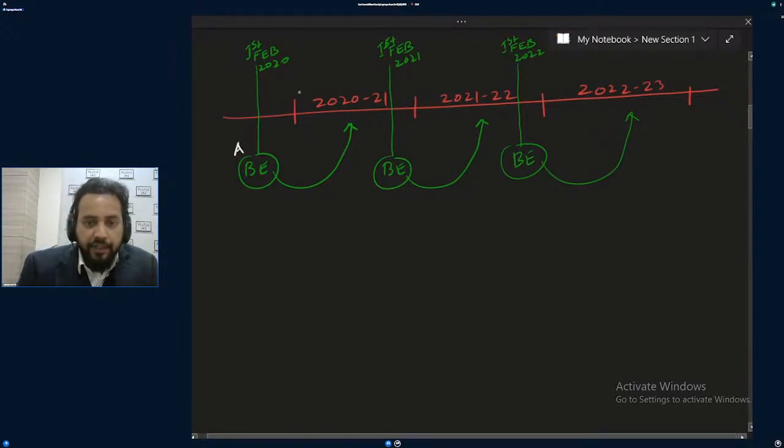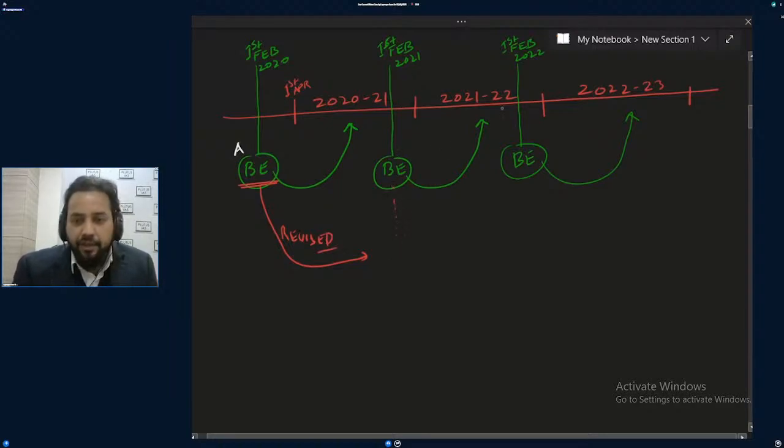The financial year starts from 1st April, and you are presenting the budget on 1st Feb. So it is futuristic data. What will happen, you don't know. So this will be revised. And again, this will be presented with the presentation of the budget estimate of 21-22, which will be called the revised estimate. So it is the revised estimate of 2020-21.